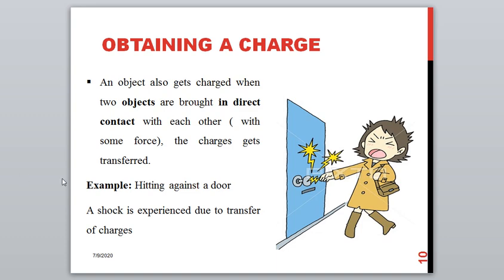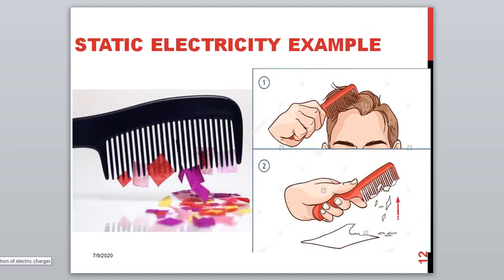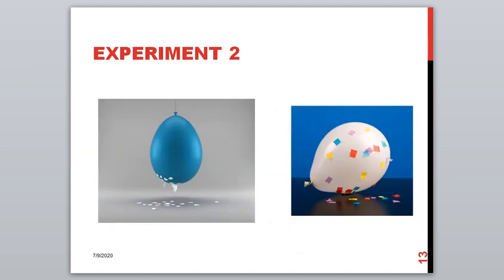Now the door will have fewer electrons, which means it is positively charged. The other static electricity examples are done in a simple and similar way to the pen and paper. You can try it with your comb and some bits of paper also, and with a balloon and some bits of paper also. Here the balloon and the comb should be rubbed with some material to make them charged.